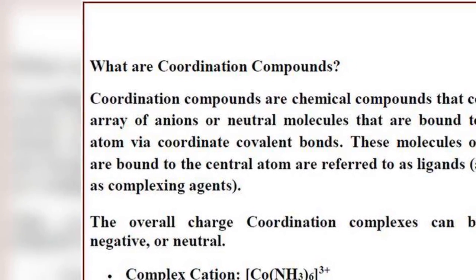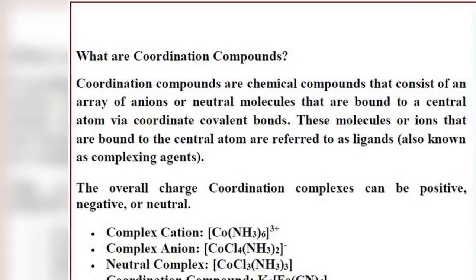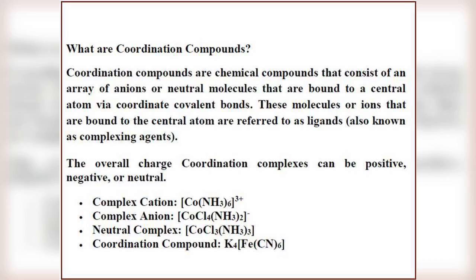Coordination compounds are chemical compounds that consist of an array of anions or neutral molecules that are bound to a central atom via coordinate covalent bonds. These molecules or ions that are bound to the central atom are referred to as ligands or complexing agents. Thus, in a coordination compound, there is a central metal atom and there are ligands. This central metal atom and ligands are bound together via coordinate covalent bonds.